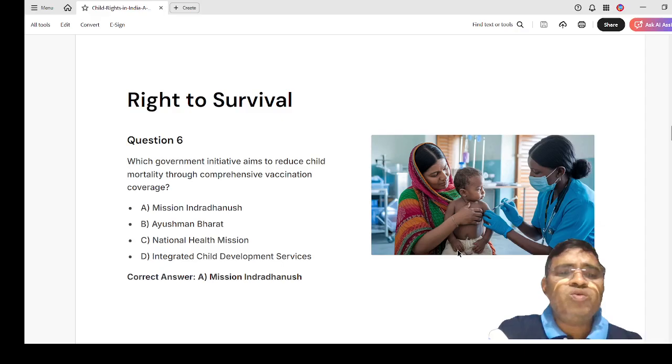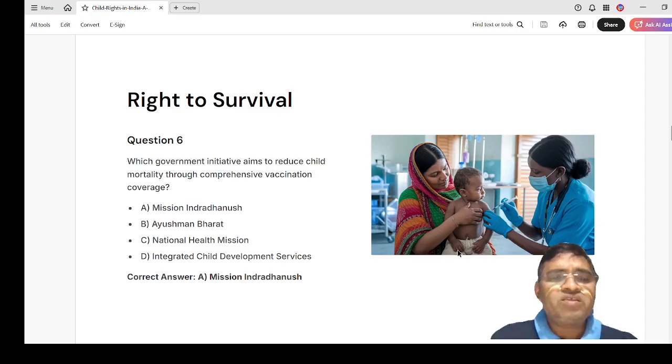It includes all the vaccines. Here, A. Mission Indradhanush, B. Ayushman Bharat, C. National Health Mission, D. Integrated Child Development Services. The answer is Mission Indradhanush. It is the comprehensive vaccination coverage.